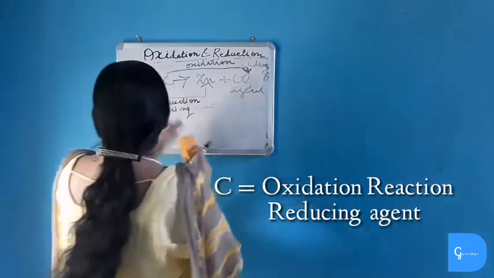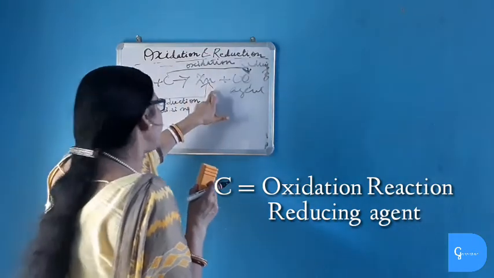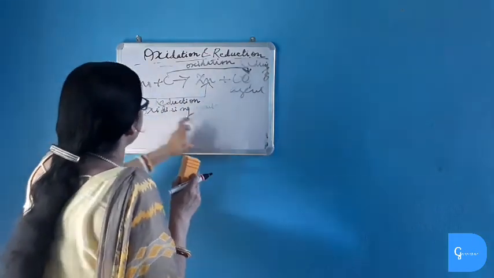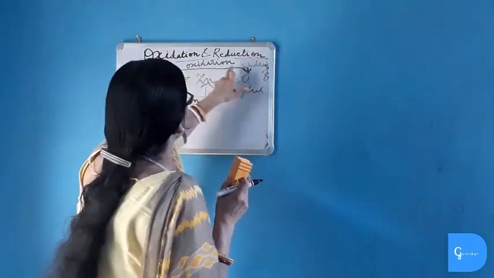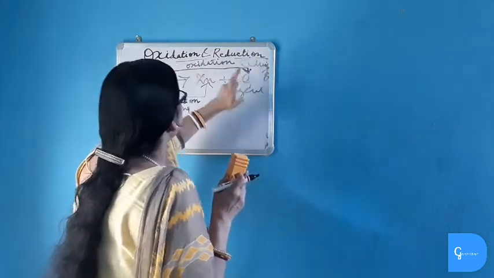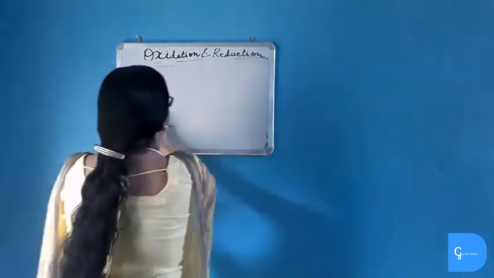Thus, from here we get that zinc oxide undergoes reduction reaction and forms zinc, and it is an oxidizing agent. Zinc oxide is the oxidizing agent, and carbon, which undergoes oxidation reaction and forms carbon monoxide, is the reducing agent. And now another and last example of oxidation reaction,